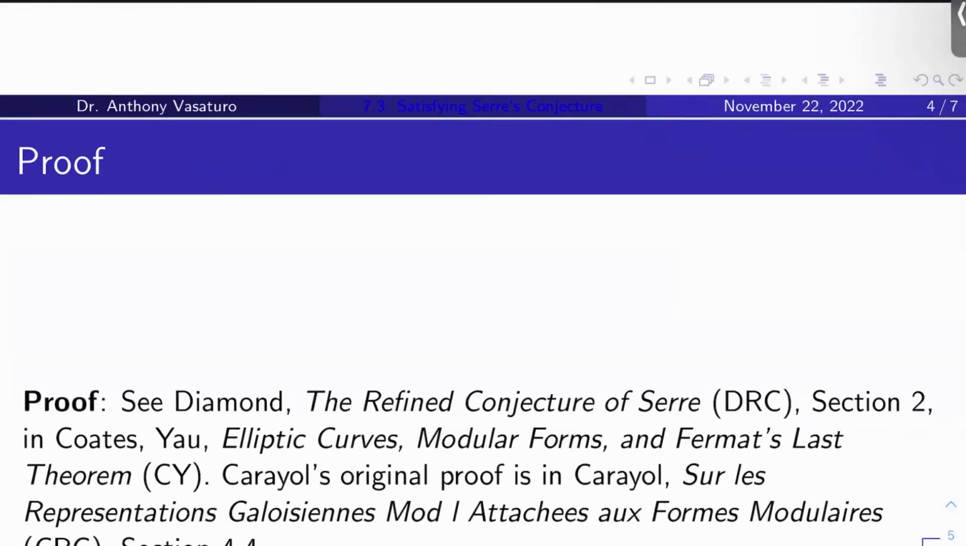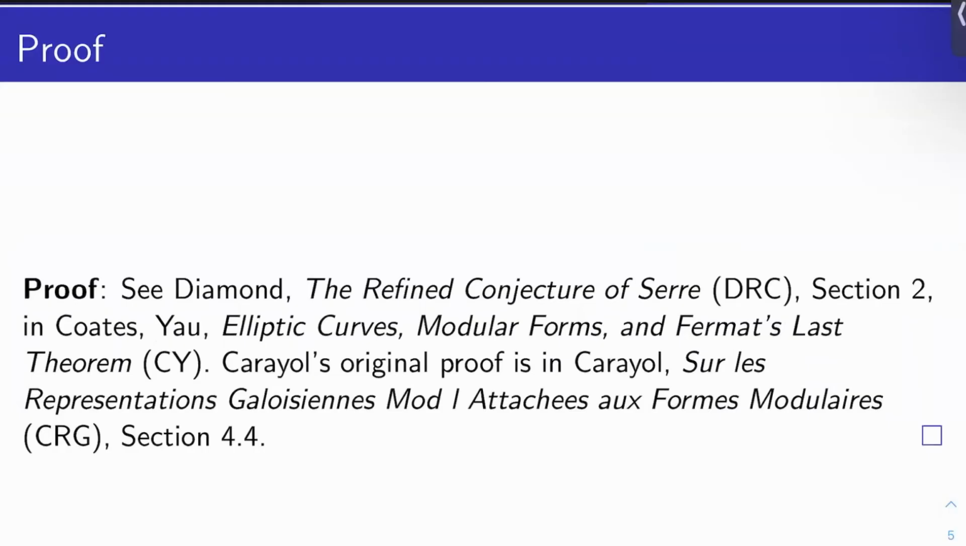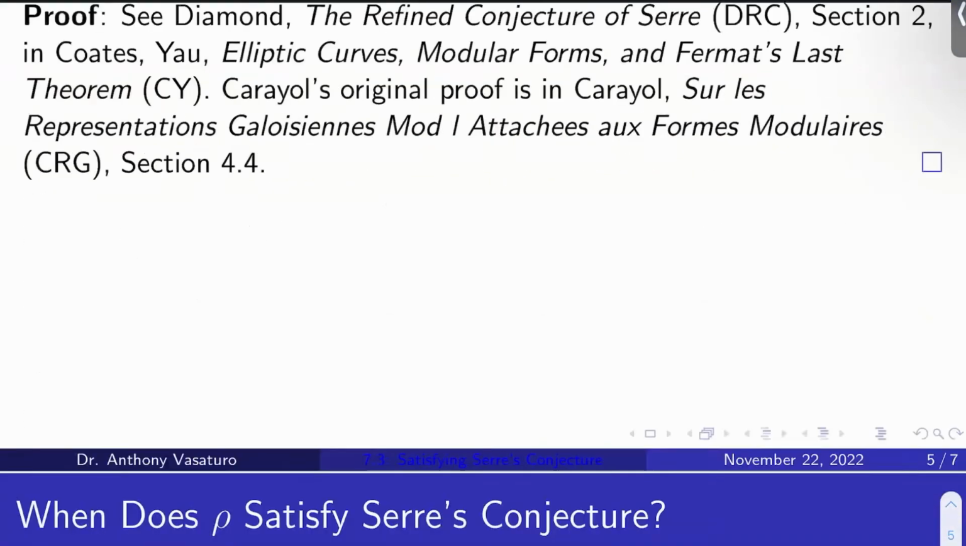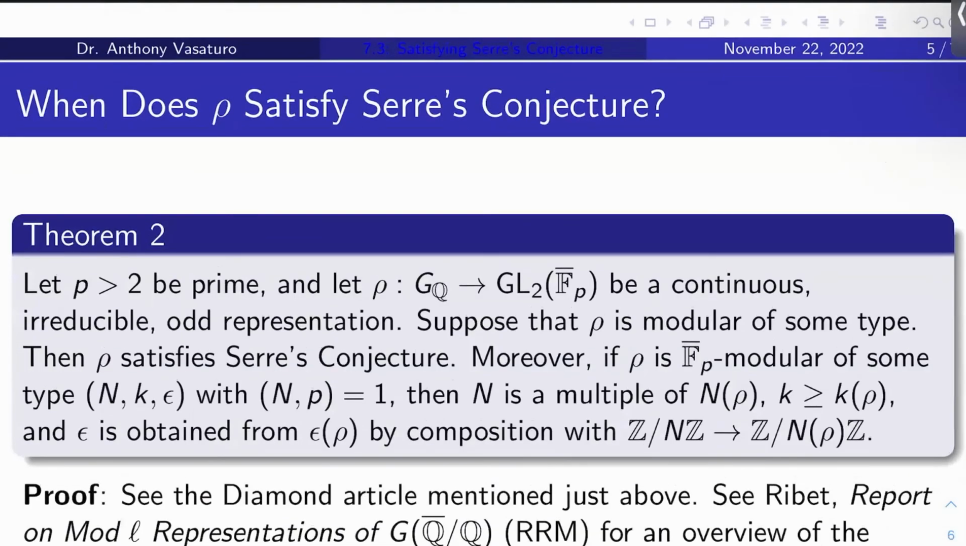Okay, so for a proof of this, you can see Diamond, the refined conjecture of Serre, which I'll call DRC from here on out, Section 2. This is in Coates-Yau, elliptic curves, modular forms, and Fermat's last theorem, which I'll call CY from here on out. If you want Carayol's original proof, here's Carayol's paper, section 4.4. Okay, now on to the next topic.